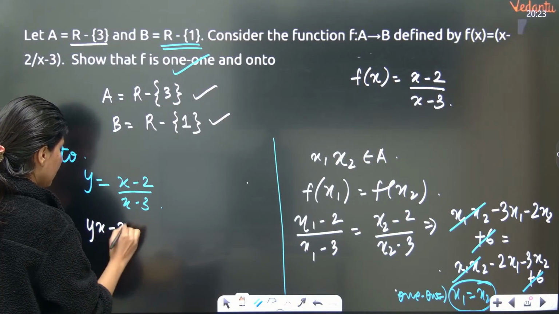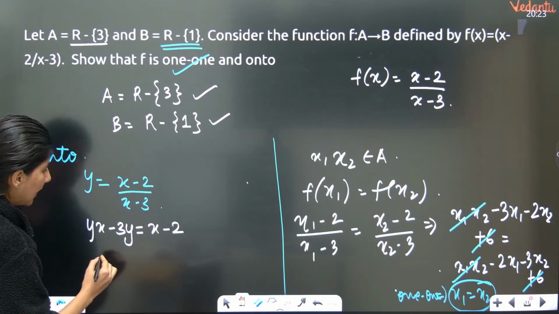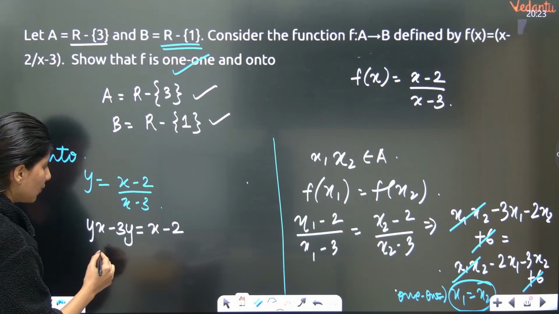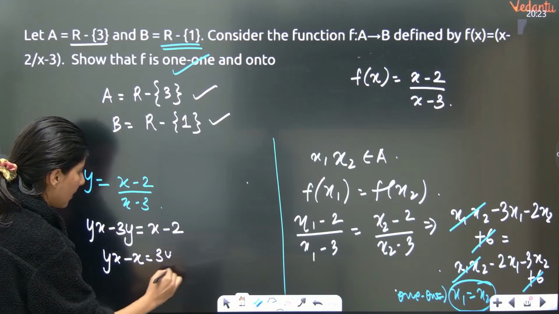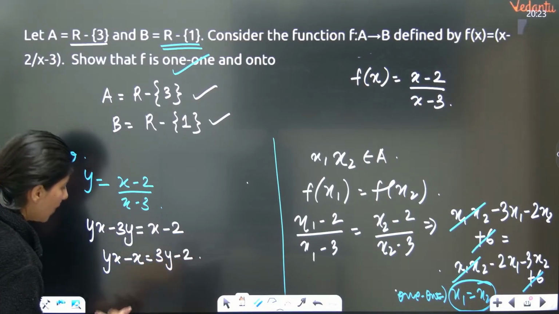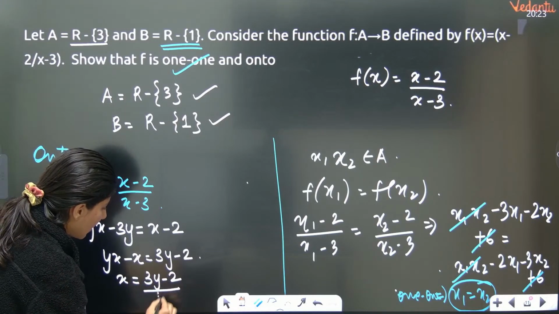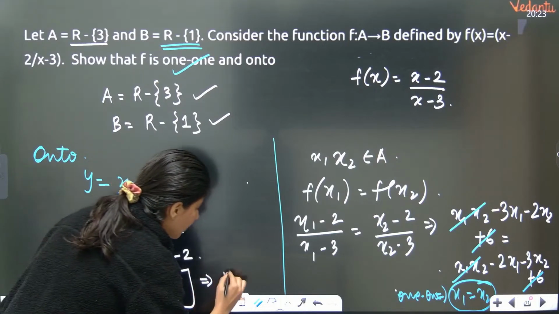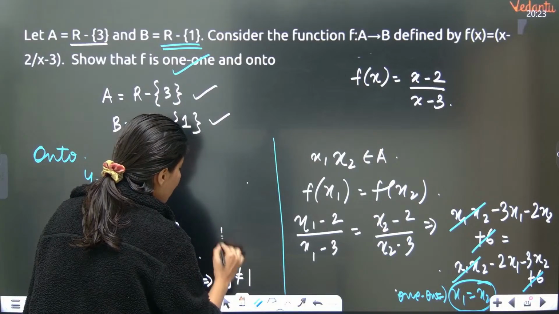yx minus 3y is equal to x minus 2. Cross multiply and get the value of x. So this is going to give you yx minus x equals 3y minus 2. So now x is equal to 3y minus 2 upon y minus 1. Now you know that y cannot be equal to 1. This is your range. So your range will be what? Tell me.